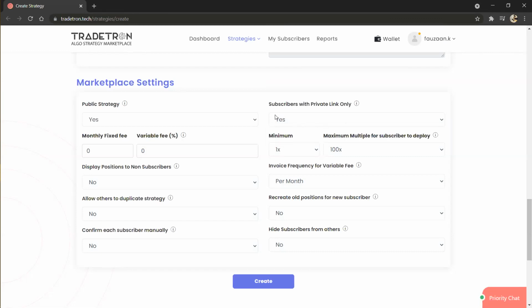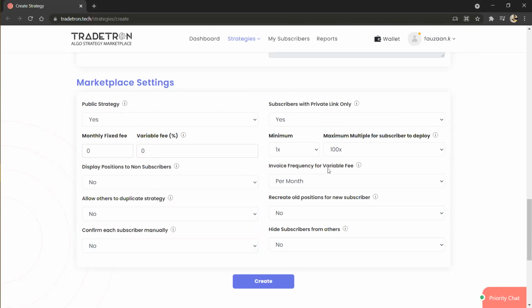It means if you want to share it with your close group of people, you can share the URL of the strategy from the URL bar, and they can duplicate it. So here is an option for duplicate. Allow others to duplicate: you can select yes, and obviously for those strategies which are on the marketplace, you can select no.